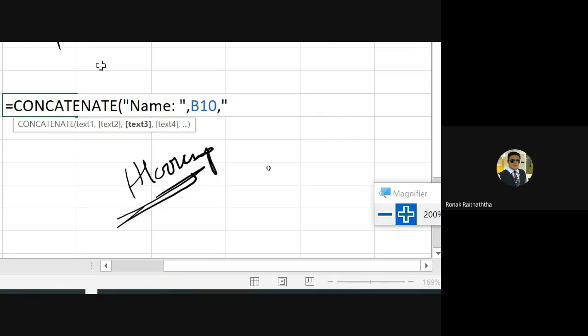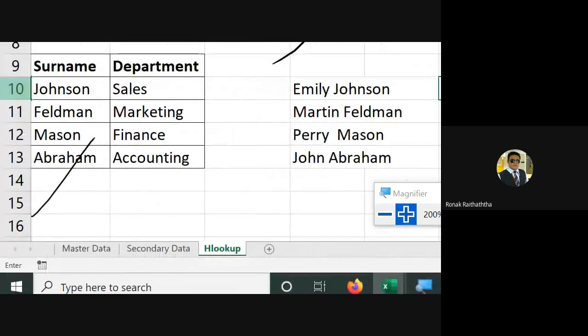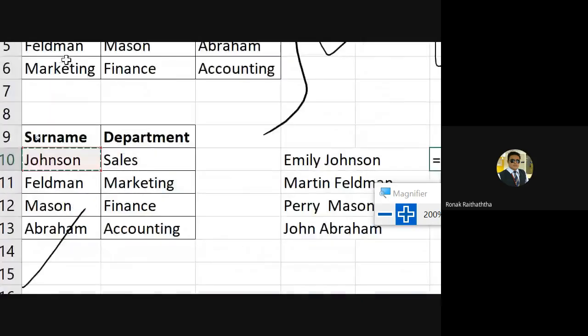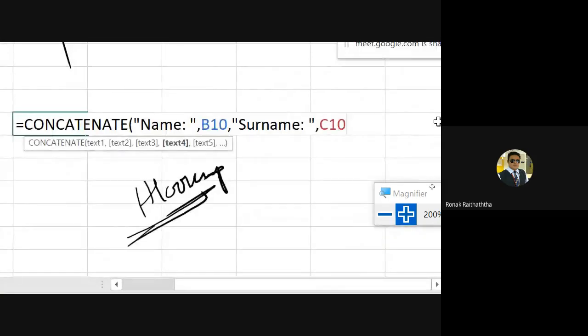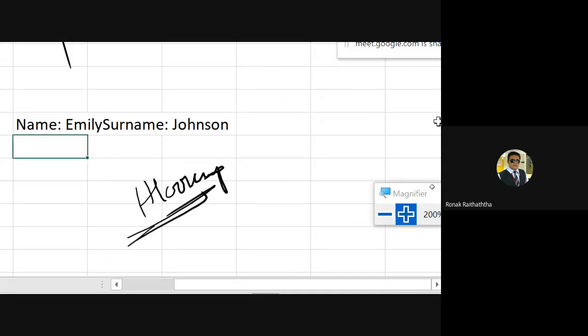So I'm writing surname now, then colon like this. Then I am inserting a space, pressing space once as well. Then closing the double inverted comma, comma. Now I am giving the link to the surname, and the surname is this cell, which is C10. Now closing the bracket, pressing enter.